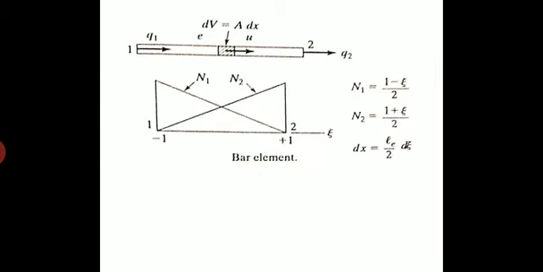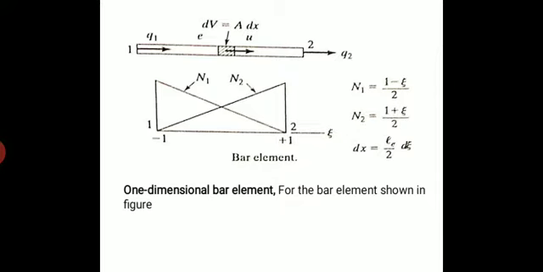Here I wrote them directly, where the particular volume I considered, when I consider the shape function, zeta varies from minus 1 to plus 1. So why do we need to consider the shape function? If I apply a load at node 2 of this bar element, what happens?